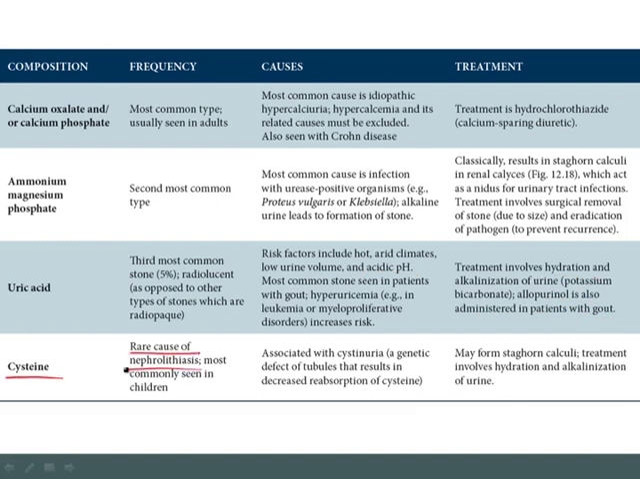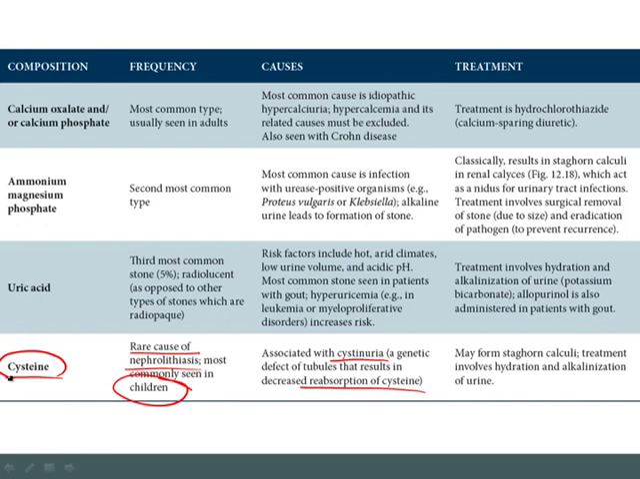This is a very rare cause of nephrolithiasis. It's seen in children, and it's classically associated with cystinuria, where you have a genetic defect of the tubules so that you don't resorb cysteine. If you don't resorb cysteine, cysteine piles up in the filtrate, increasing the risk for a cystine stone.